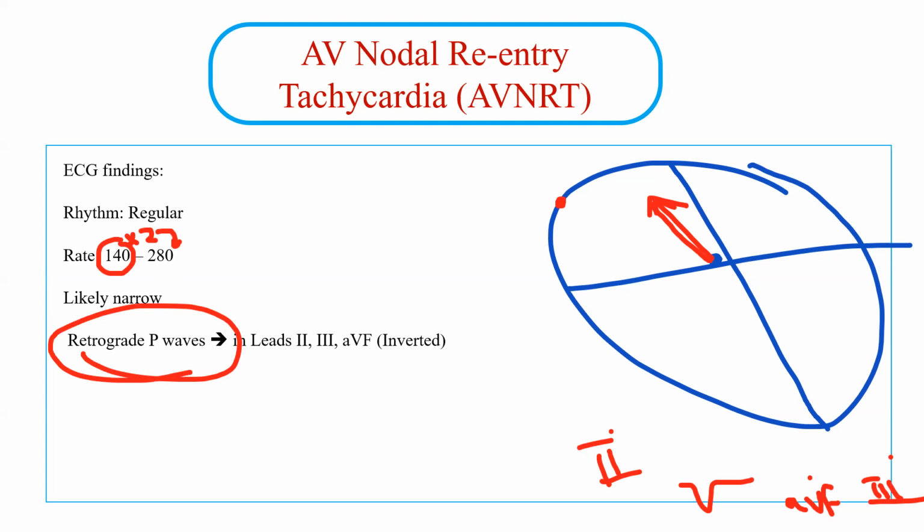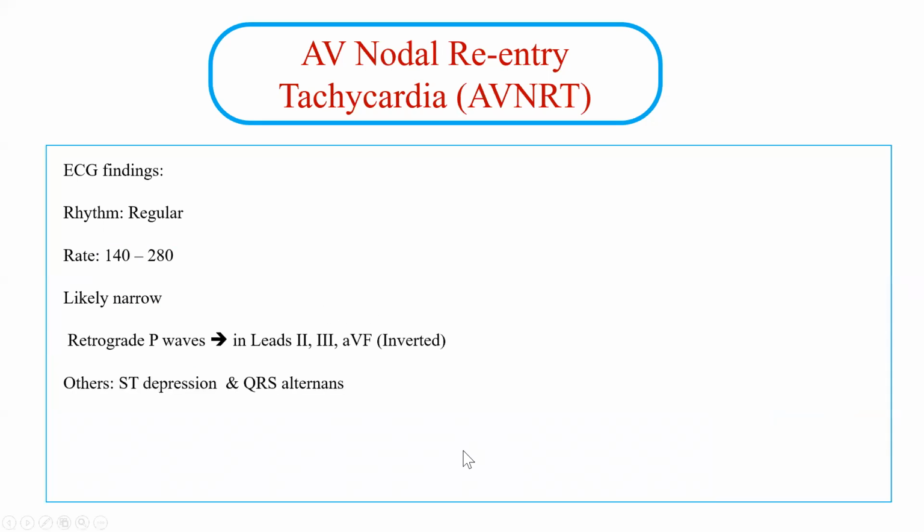Okay, other features that we can see in AVNRT, but they are not part of the criteria to diagnose AVNRT. You can see them or you can't. The first one is ST depression. And this is actually rate related, because whenever we reach a very high rate, the ST segment will depress by itself. And this does not mean that the patient has coronary artery disease. It does not mean ischemia at all, okay? So this is really important.